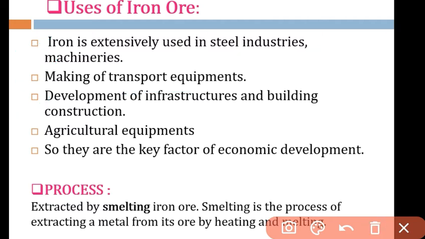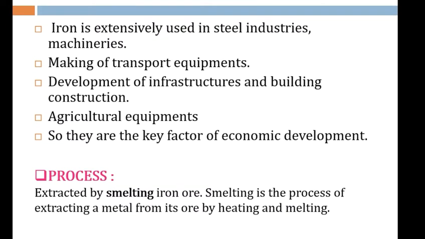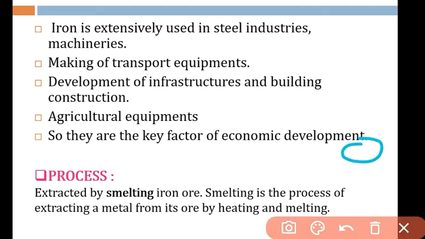Now, the process of extracting iron from the ore. Iron is extracted by smelting iron ore. I have already discussed that a mineral is found in an ore, and from that ore the mineral is extracted.